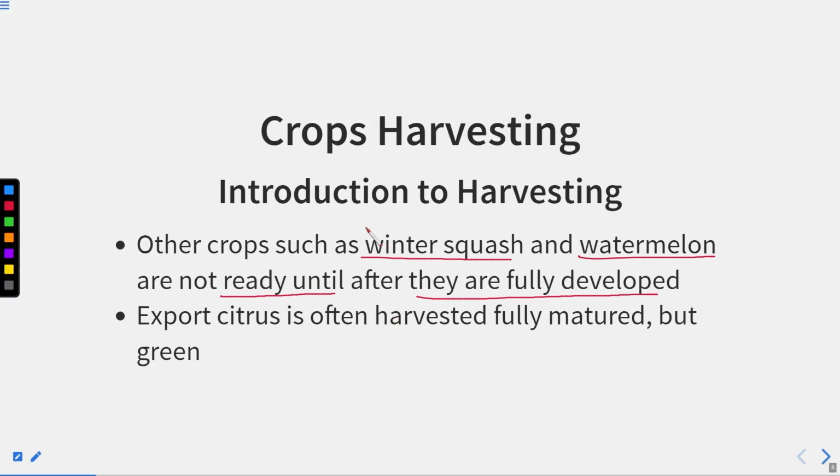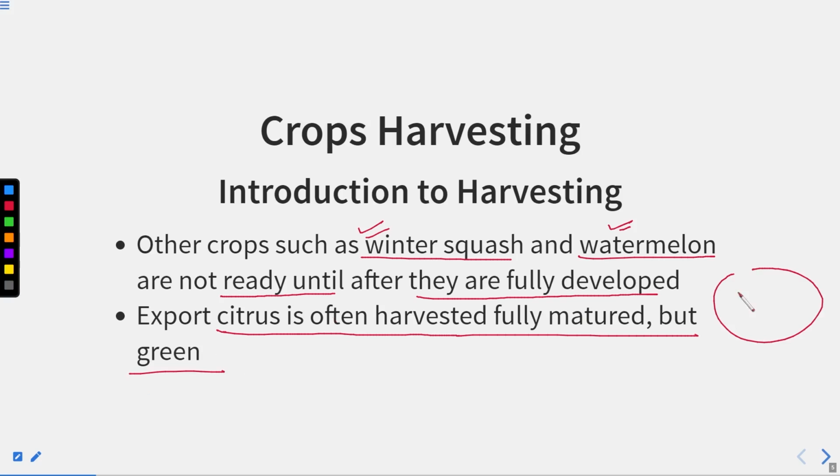Other crops such as winter squash and watermelon are not ready until after they are fully developed. Export citrus is often harvested fully matured but green. In the case of citrus, the fruits are matured but green in color, so at that time they can be harvested. Every fruit has its own particular time of harvesting, but before it gets all its nutritional value, it should not be harvested.